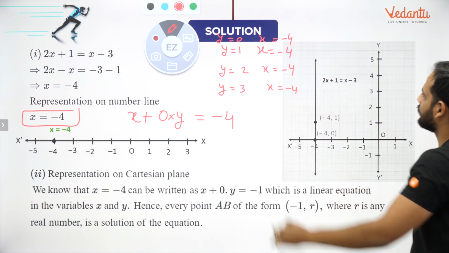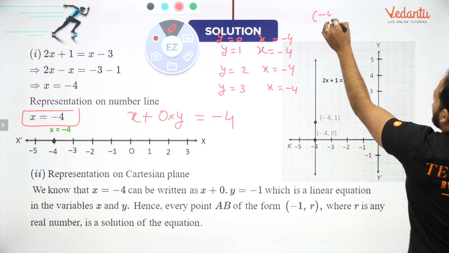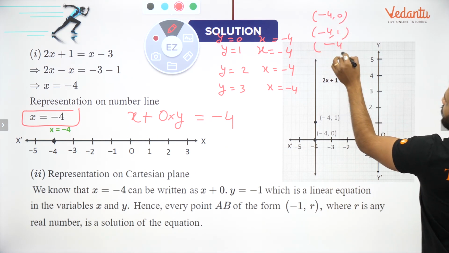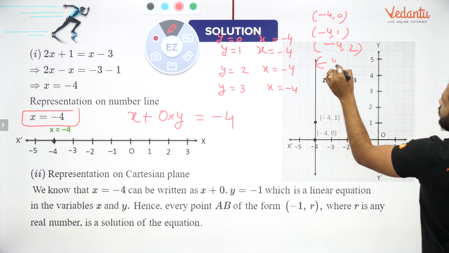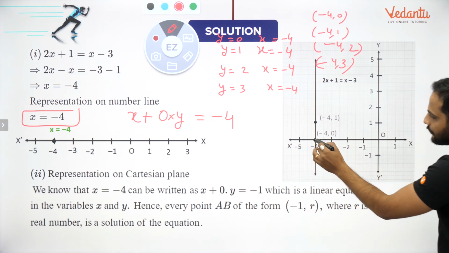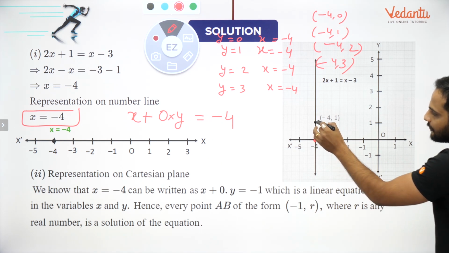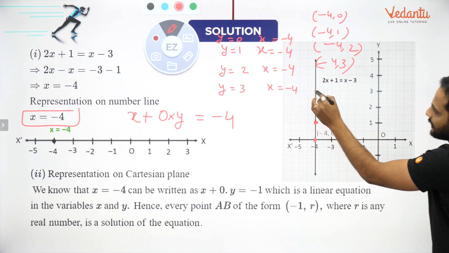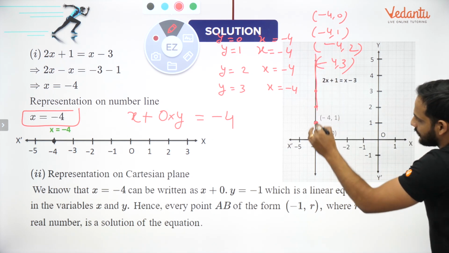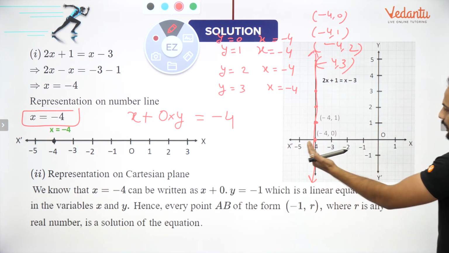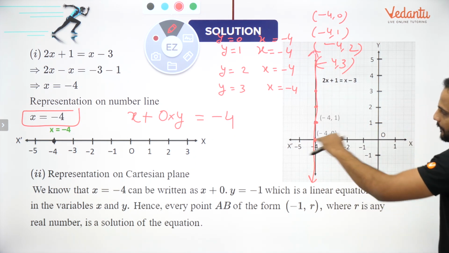So let us put all these points. All these points are what? Minus 4 comma 0, minus 4 comma 1, minus 4 comma 2, minus 4 comma 3, and so on. So let us plot these points. See, minus 4 comma 0 is here, minus 4 comma 1 is here, minus 4 comma 2 is here, minus 4 comma 3 is here. So you can see this is a line which is parallel to y-axis and perpendicular to x-axis.